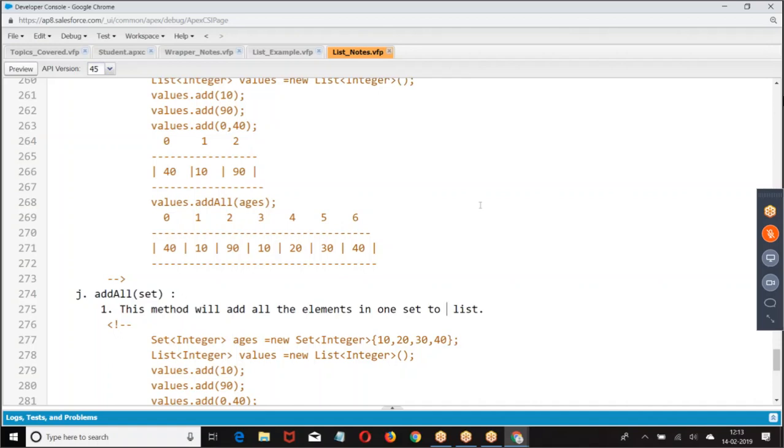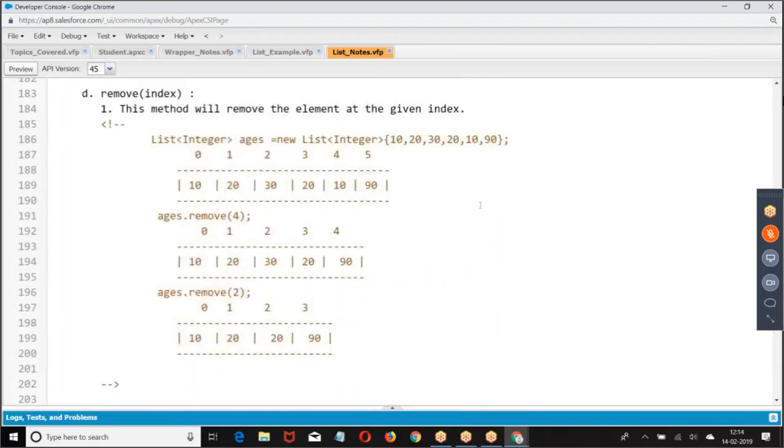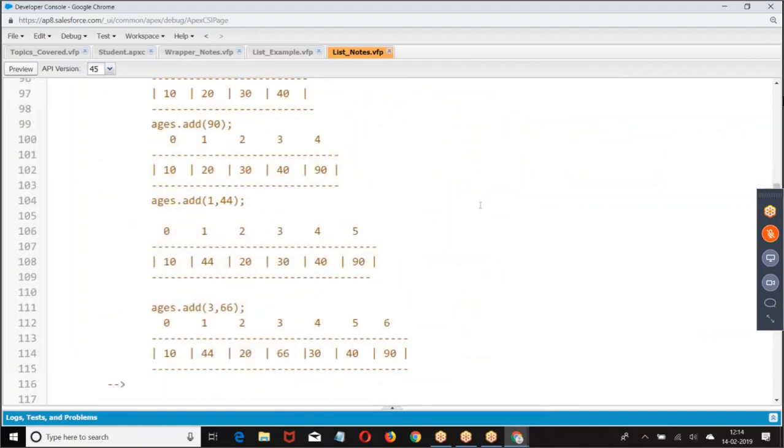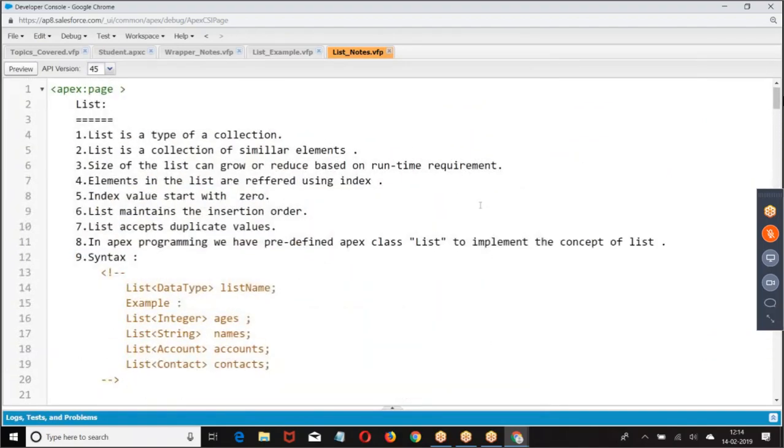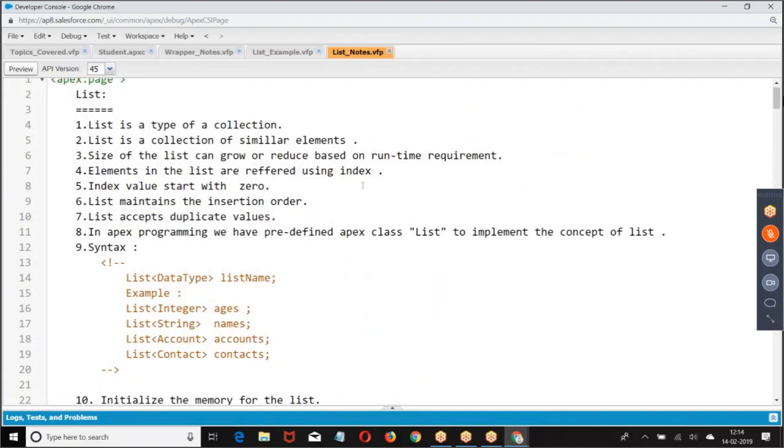Now, what is the difference between null and empty? Null is memory is not allocated. Empty is allocated. There are no elements. Will the list accept duplicates? Will the list maintain insertion order? What do you mean by insertion order? The order in which we have inserted the elements, in the same order, the elements are stored.